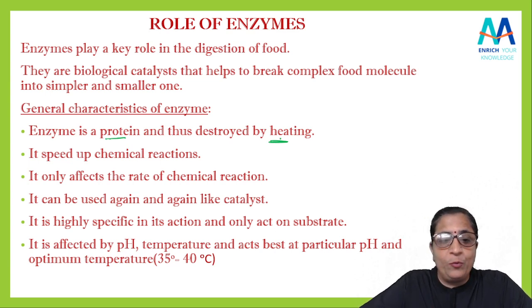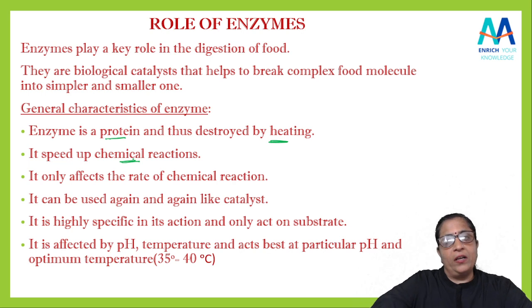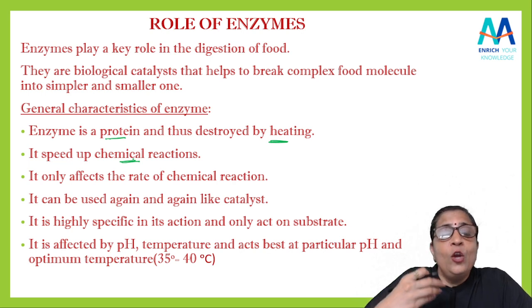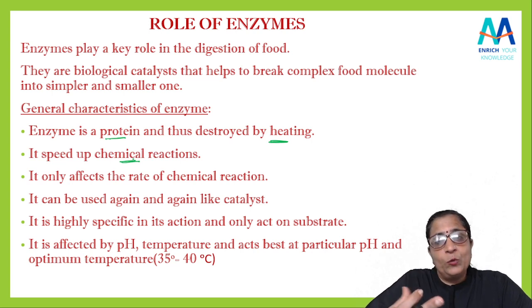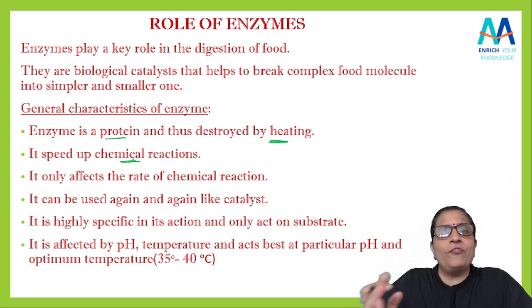The enzymes are protein. Now, the enzyme speeds up a chemical reaction. Any chemical reaction that is going on, enzyme का काम क्या है? उसको speed up करेगा, उसको fast करवाएगा. इंटरफेयर नहीं करता है वो रिएक्शन में, बस वो उसको फास्ट करवाएगा.